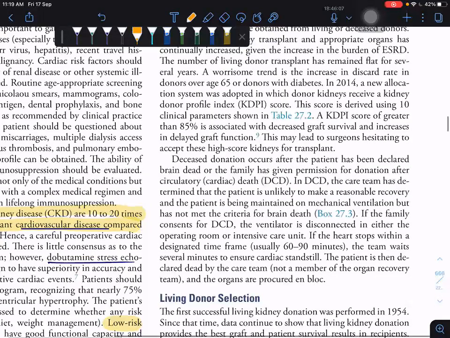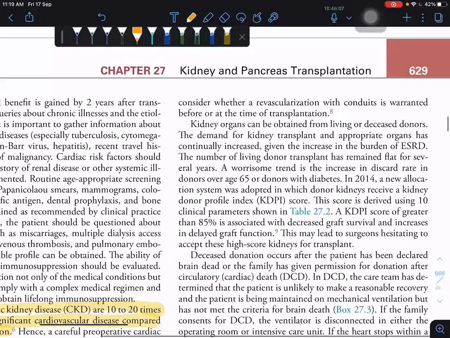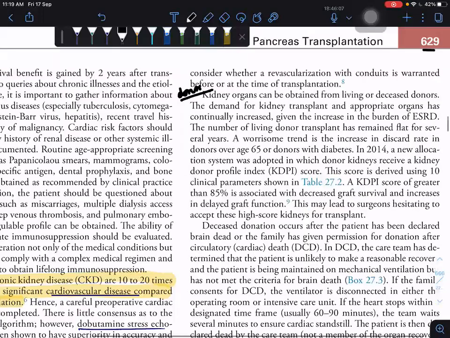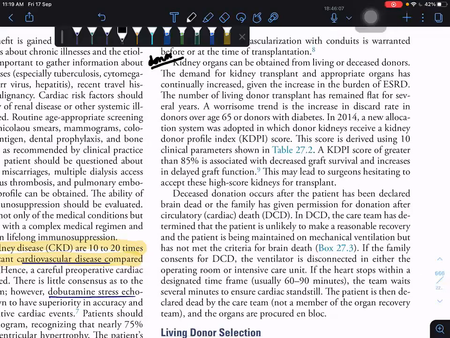Now they are telling about the donor criteria. Nowadays a new allocation system was adopted, in which donor kidneys receive a Kidney Donor Profile Index score.